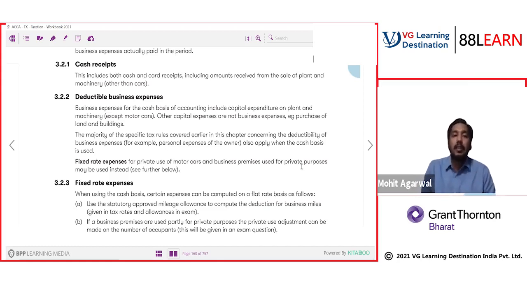And we have fixed rate expenses for motor cars and business premises which are used for both private and business purposes. If it is a motor car, you can use the approved mileage allowance. Approved mileage allowance is the same 45 pence, which we have discussed in property income. We are yet to discuss this approved mileage allowance in detail; we will discuss it in employment income. Secondly, if we are doing any private use, then according to the question and the information given, we have to remove the private part.